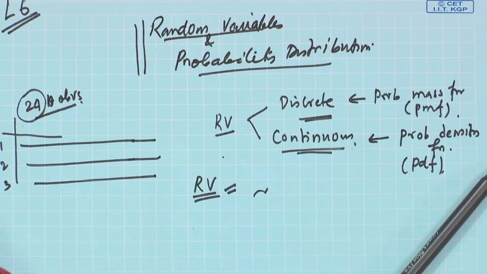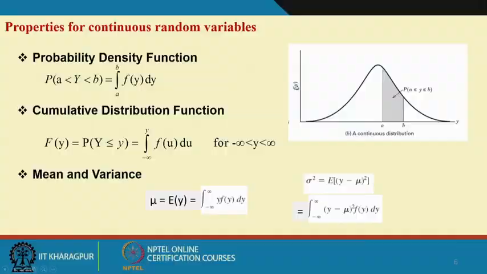The X axis will be the random variable of interest, here it is y, and the y axis is the density, which is a function of y. When I ask what is the probability that a is less than or equal to y, and y less than or equal to b, then you are talking about the area under the curve within this range, and that is what we have written here.